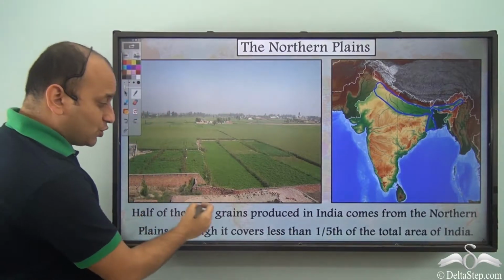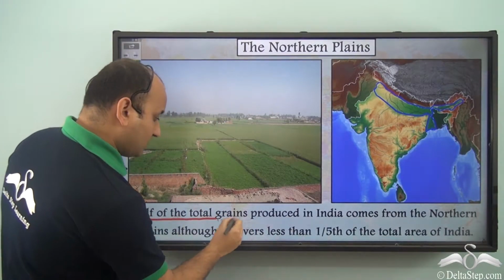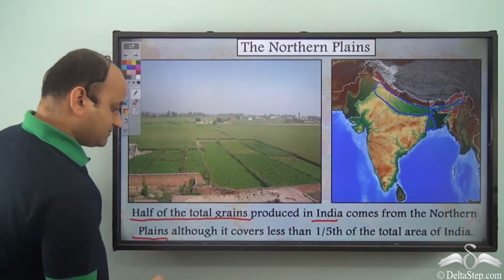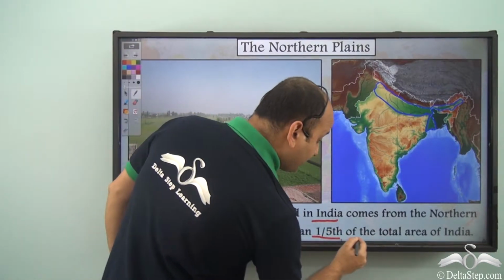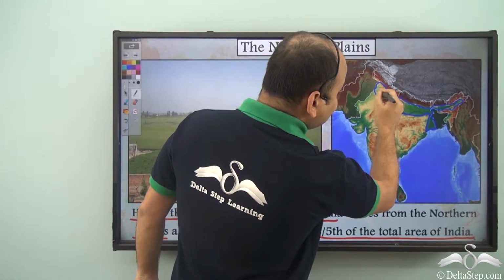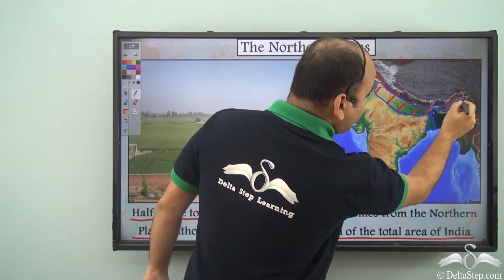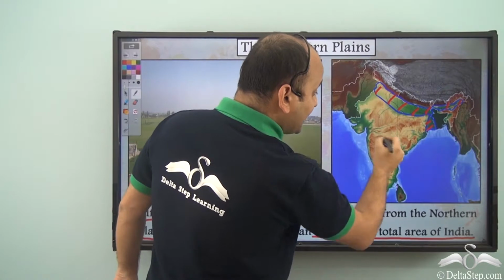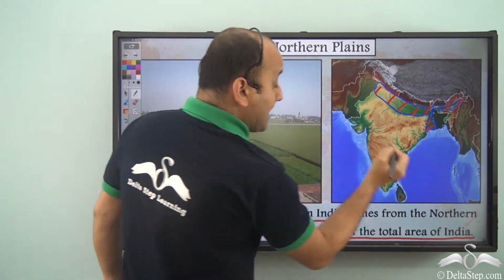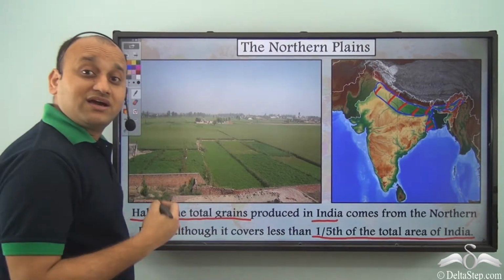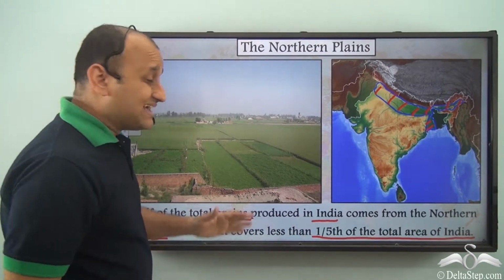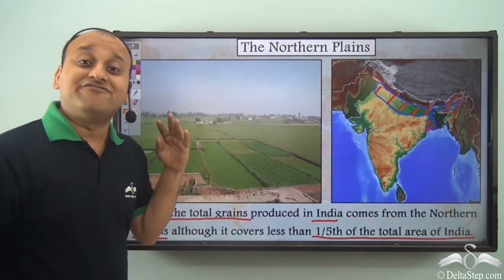So half of the total grains produced in India comes from the northern plains, although it covers less than 1/5 of the total area of India. So this entire area is even less than 1/5 of the total area of India, isn't it? As you can see, it's a very small part of India, but half of the total grains produced in India are actually produced in this region because this region is very fertile.